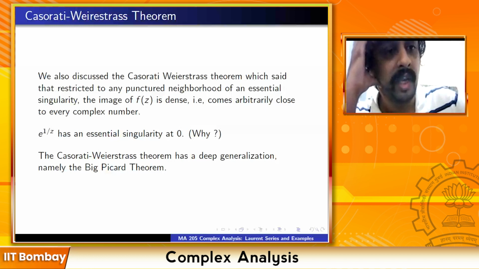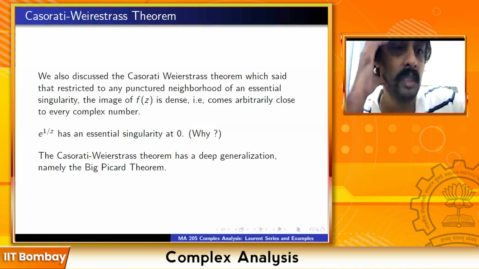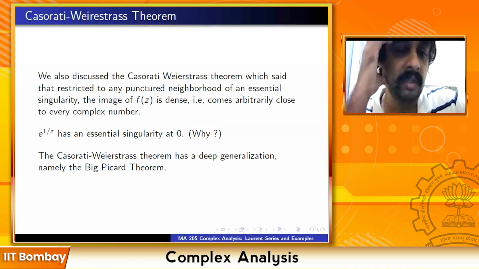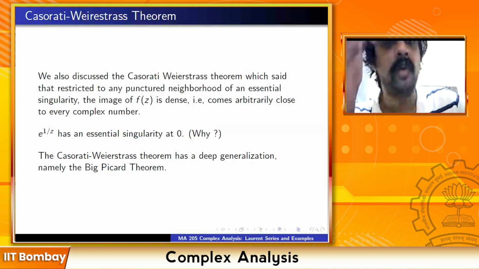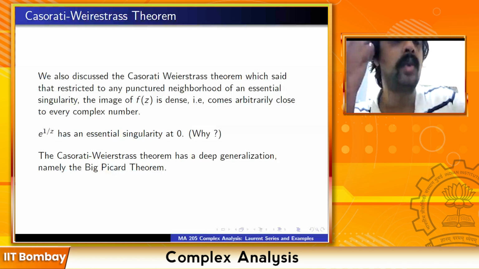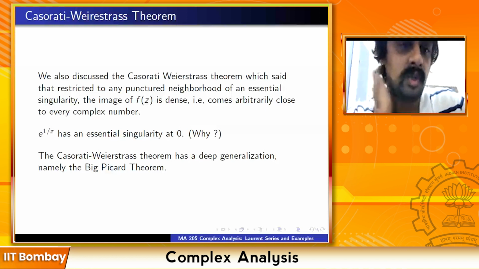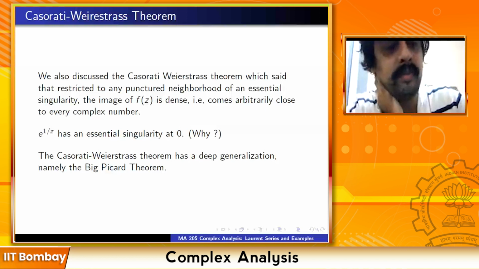You can also directly check that in any neighborhood of the origin, it comes arbitrarily close to every value. That is, you can also check that the conclusion of the Casorati-Weierstrass theorem is true. That is also not difficult to check.